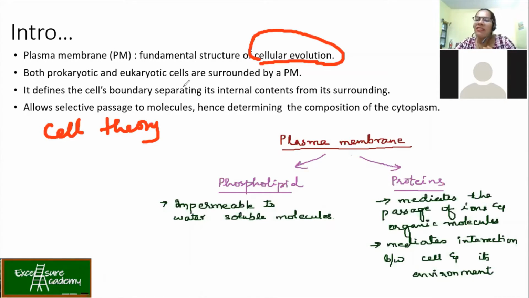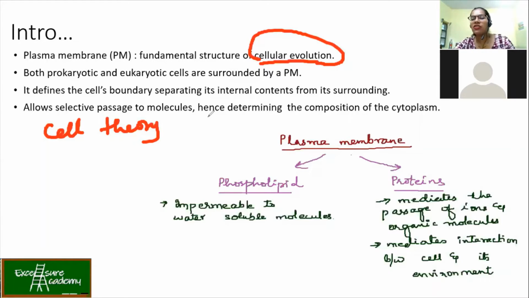Now, what is the main function of this plasma membrane? It compartmentalizes the material which is present. In eukaryotes, everything has been compartmentalized. You have your nucleus separately, lysosome separately, mitochondria, chloroplast, everything separately, and everything is made up of these membranes only. So what is the function here? It defines the cell's boundary, separating its internal contents from its surroundings. It also allows selective passage of molecules.